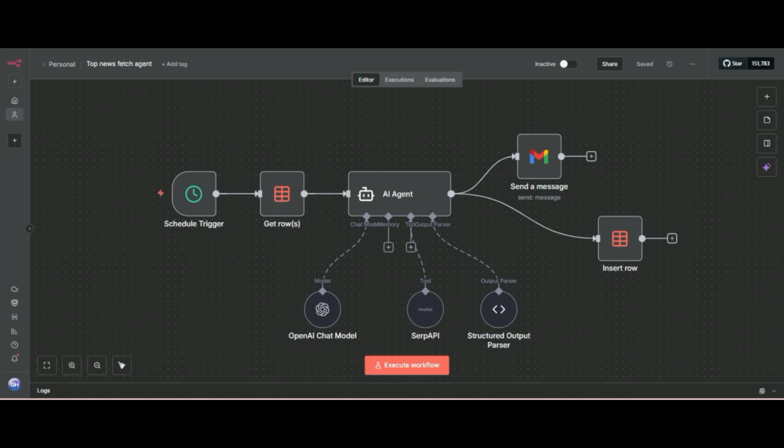So I have just built an automation by using n8n. What it does, it will start on a schedule at a specific time in a day.